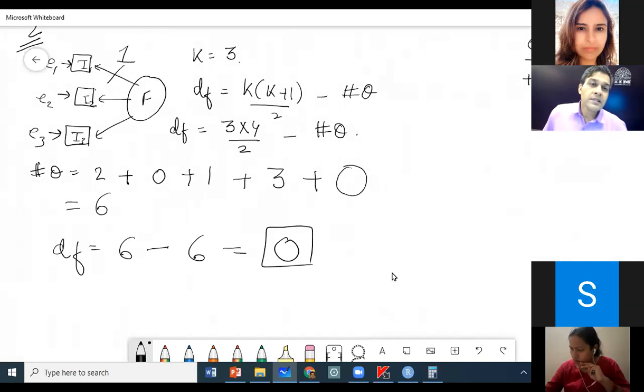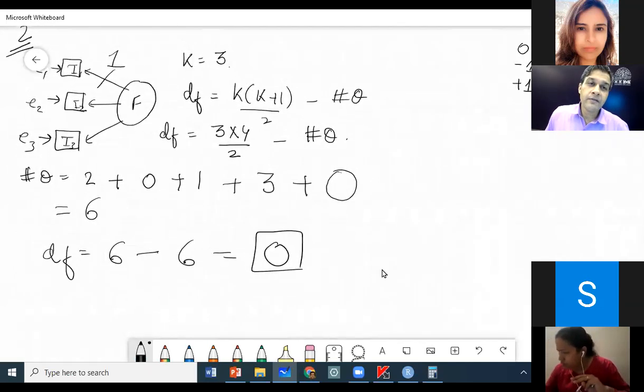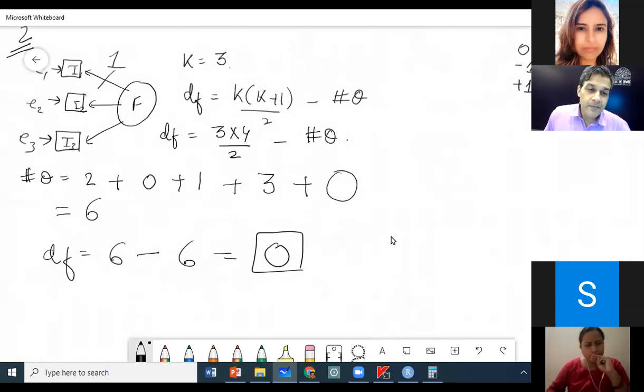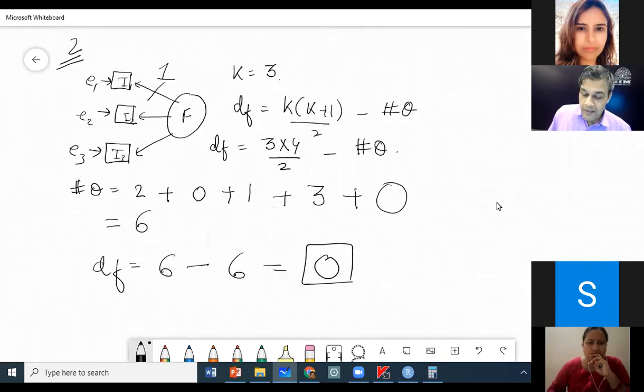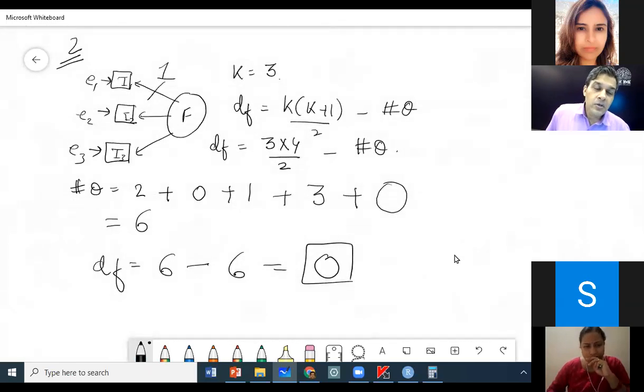So the tool will say, boss, you are now playing with me. There is no degree of freedom. Previously you said -1 degree of freedom. Now again, the tool will run this time, but it will not be able to give you any fit index because chi-square has no degree of freedom, 0 degree of freedom.